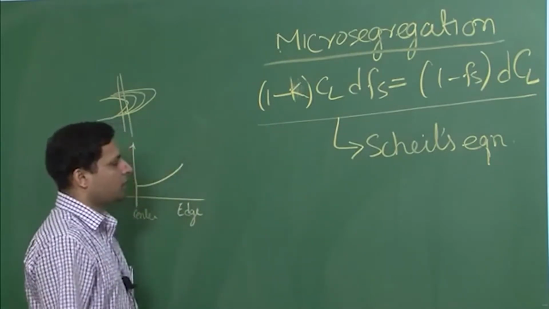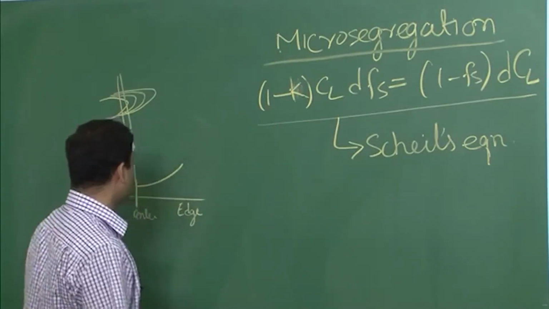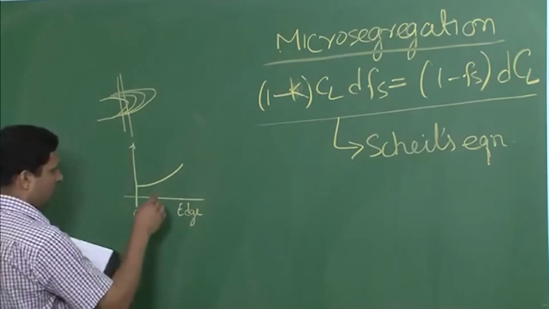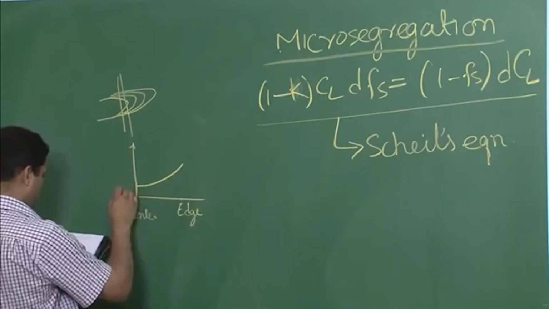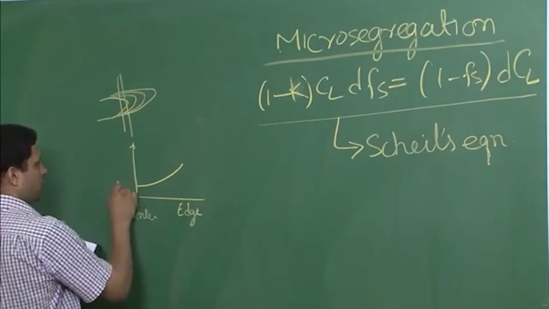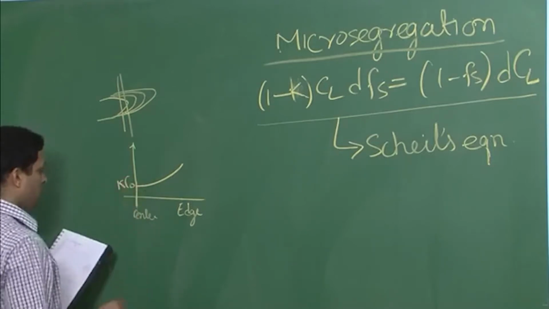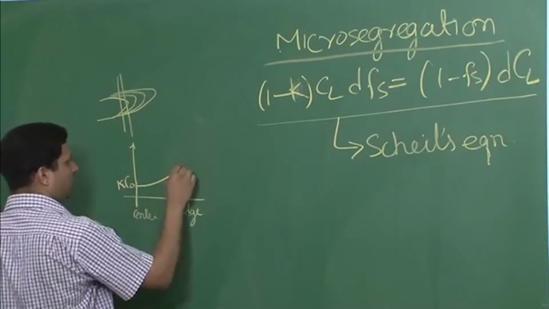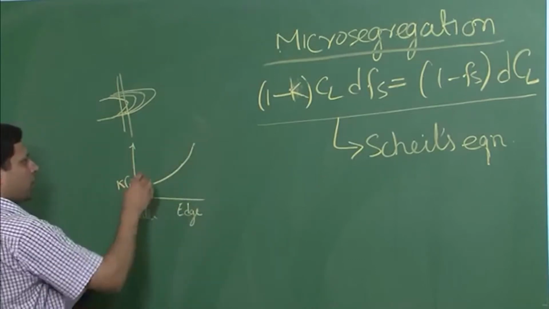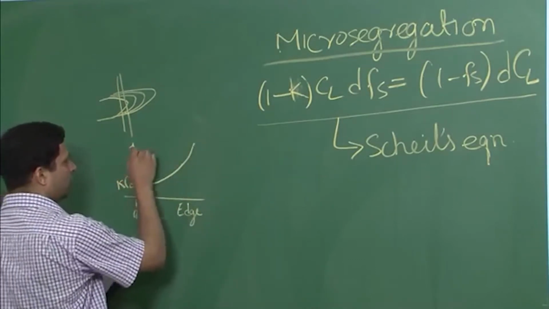But that is not the only surprising part. If you look at the concentration distribution, this is how it will change. Somewhere over here it will have k C naught, where C naught was the concentration of the overall alloy.